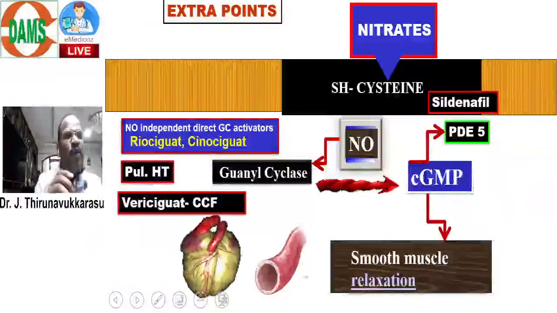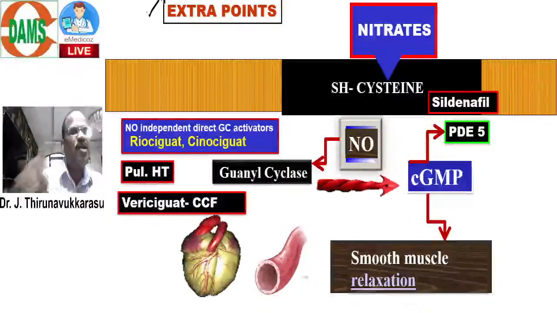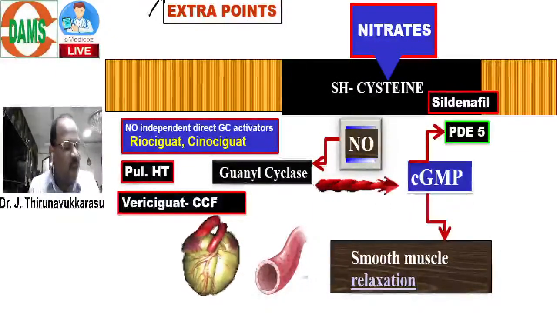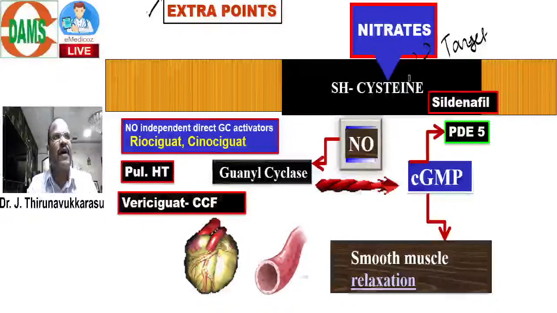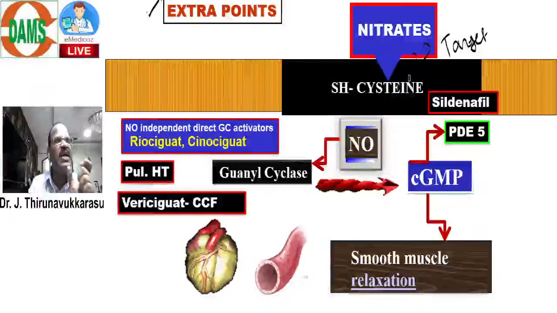The last extra point I want to tell you. Nitrate, I told, acts on a target, the target of nitrate being the receptor. Now, one wonderful basic concept question.